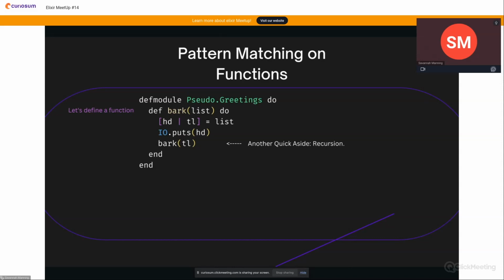I mentioned this is good if you already have some programming experience, but if not, just a quick note on what recursion is. Recursion is when a function can call itself, making it possible to solve problems this way. So at the very end where bark is called again, it's calling itself with a new list, and that list will be the tail.